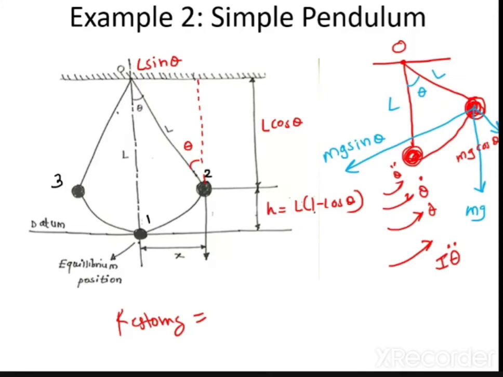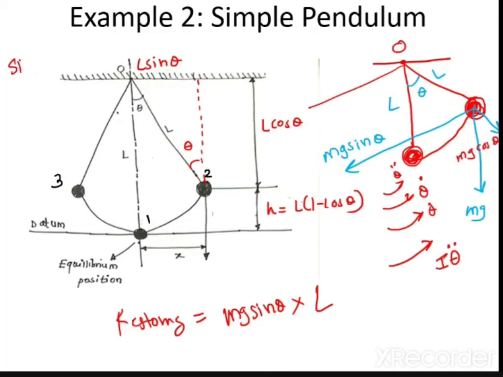It was explained in the compound pendulum unit. How will you calculate this restoring torque? mg sin theta multiplied by the distance L. Now you know that sin theta is very small, so sin theta is equal to theta.